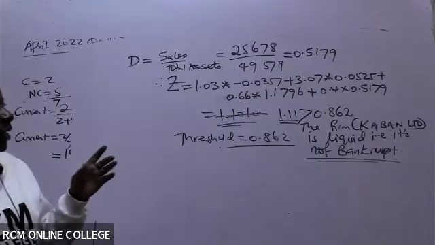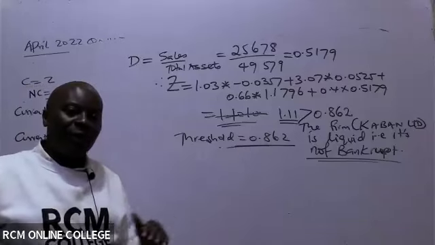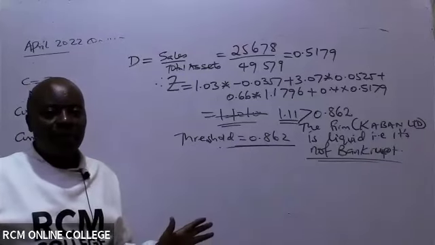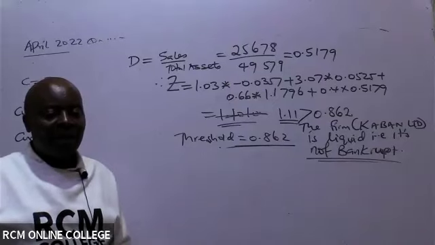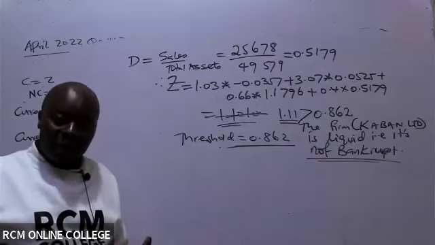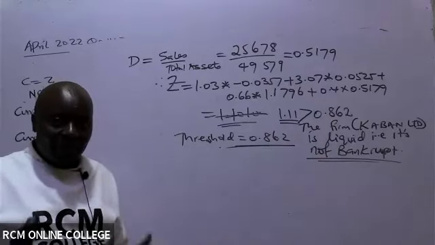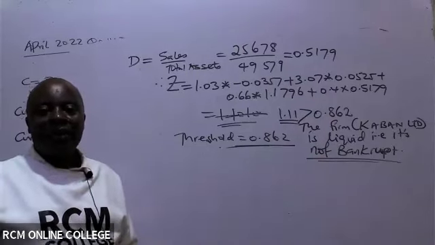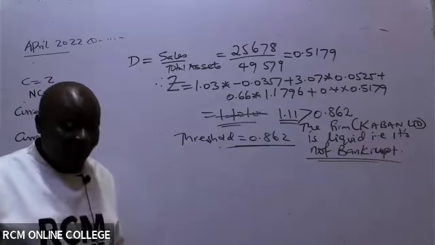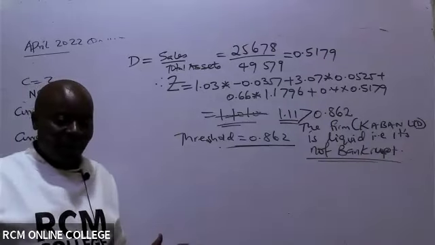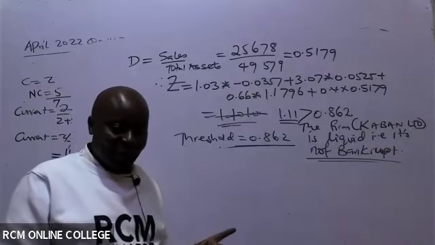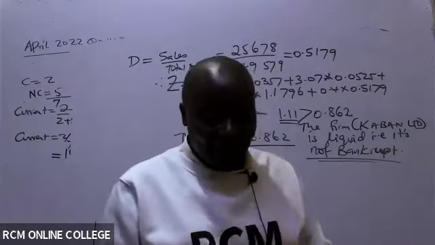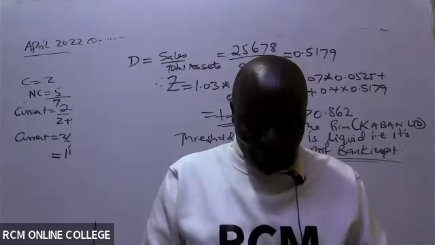When your Z is less than this, you say our firm is bankrupt. Great. So we have now come to the end of the lesson. I believe you've been able to pick something out of this. As you march out of this session, ladies and gentlemen, you are okay now. If you get this kind of a question on exam, you'll be able to tackle it.